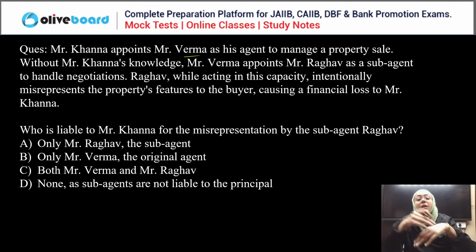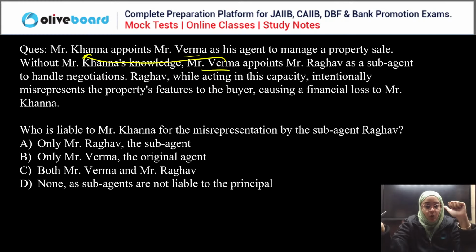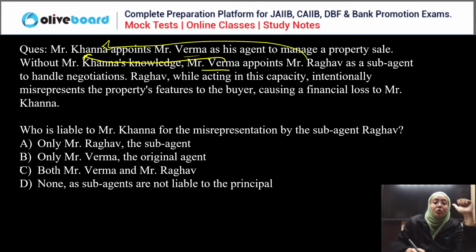Right. So here, a sub-agent is not directly liable to the principal, but in this case, without the consent of Mr. Khanna, Mr. Verma appointed a sub-agent to handle the negotiation. So first of all, Mr. Verma is liable to Mr. Khanna. Why? Because without his information, you have delegated the authority to the sub-agent. That is completely wrong. Now Raghav misrepresented and it resulted in the financial loss. So in this case, yes, Mr. Raghav is liable to Mr. Khanna also. So if we talk about the correct answer, both are liable.